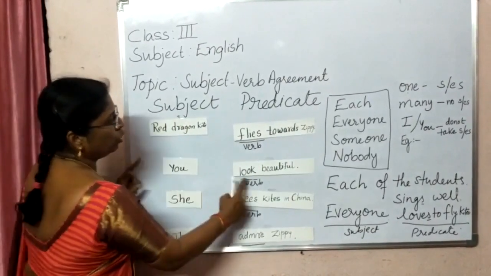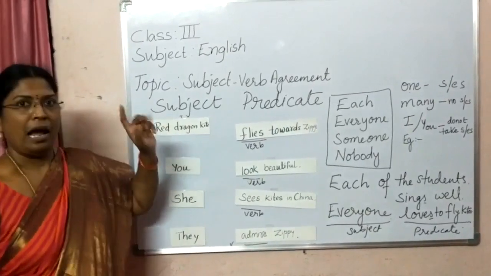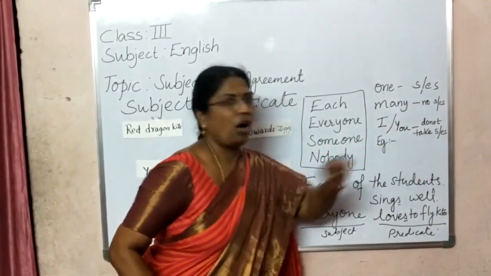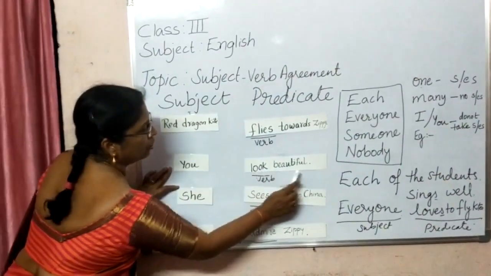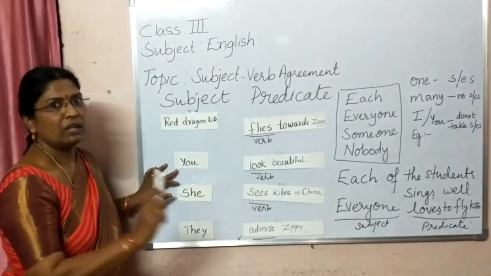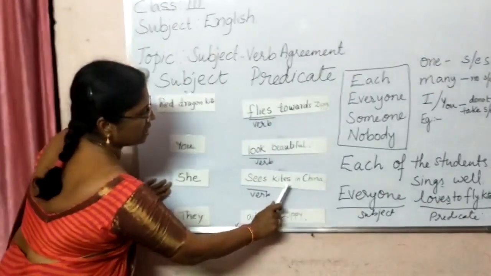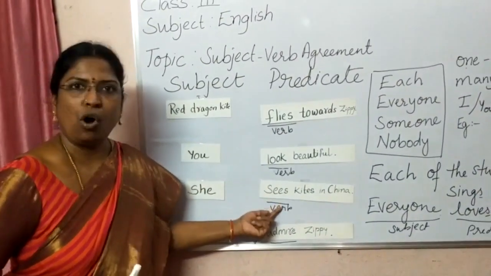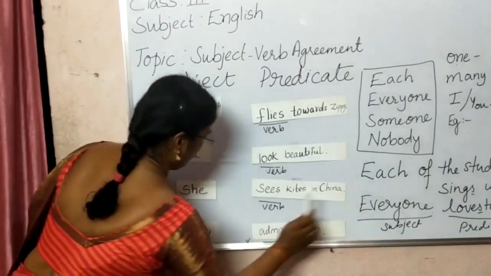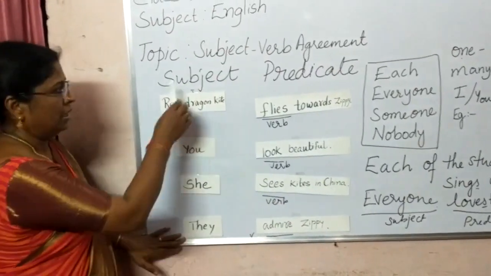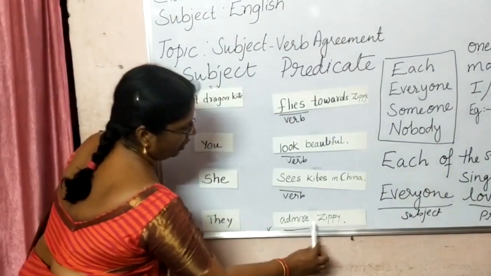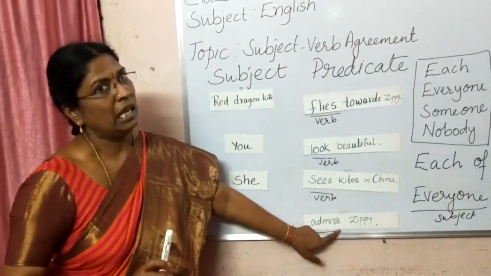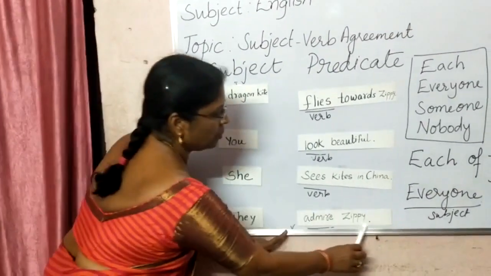Now you look beautiful. You is one, and you and I, they don't take S or ES. So you look beautiful. So we are not writing S or ES even though you is one. She sees kites in China. She is one. So when it is one, it has to take S or ES. And this is the predicate. They is a naming part. It is the subject, and the predicate is admire Zippy. So here they is more than one, that is many, so it is not taking S or ES in its verb. So admire Zippy is a predicate.